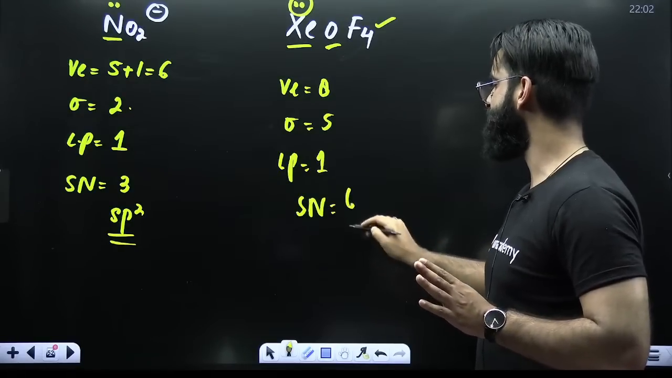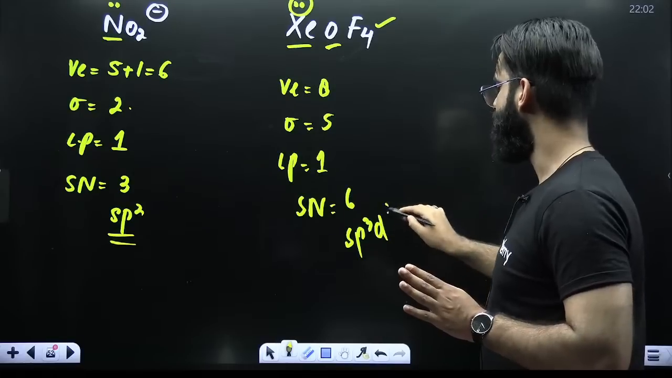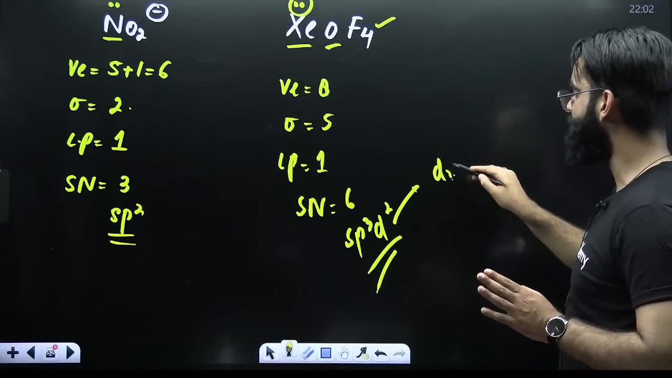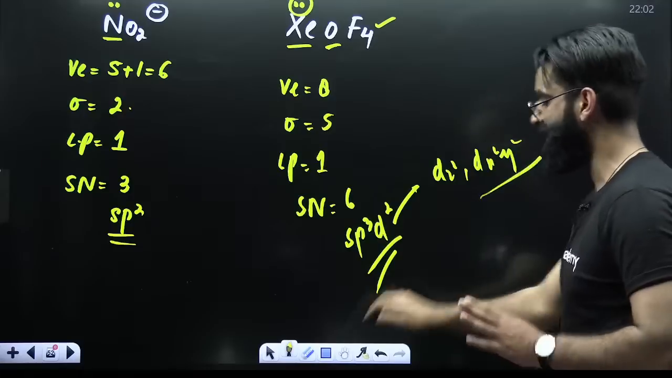Steric number is 5 plus 1, 6. Hybridization involved is sp3d2. If I ask you which d orbitals are involved, it is dz square and dx square minus y square that's involved.